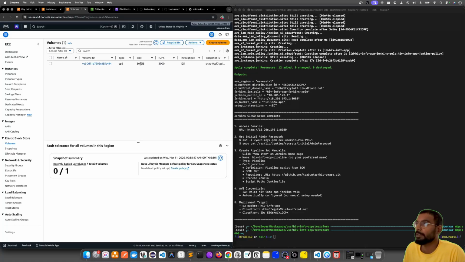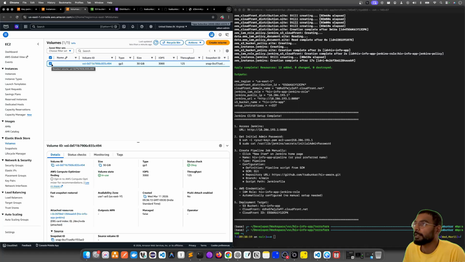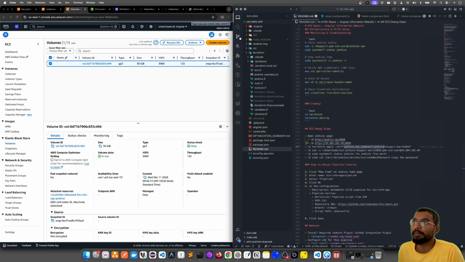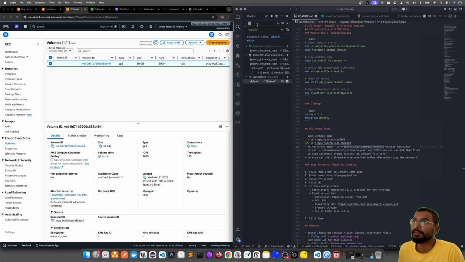Even for the EBS, it still says 30 GB. When was this created? Let me quickly go back and check the code. Didn't I make the change for EBS?